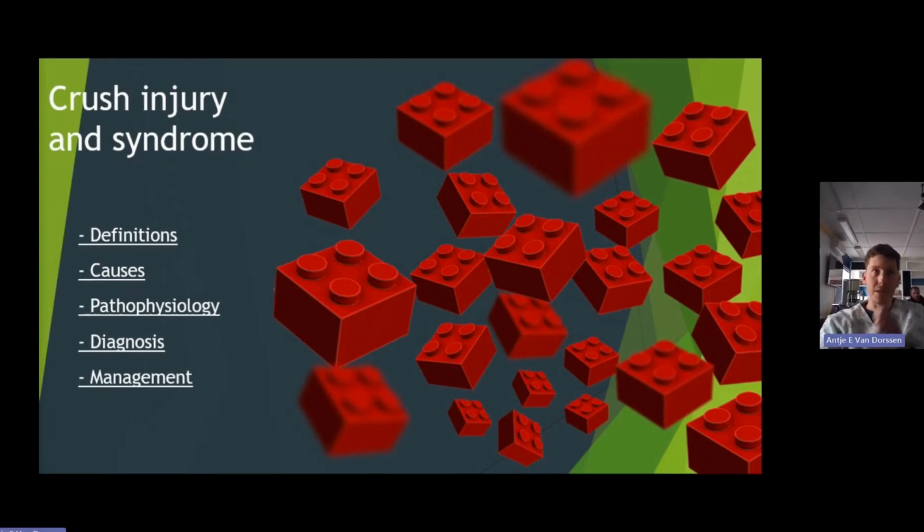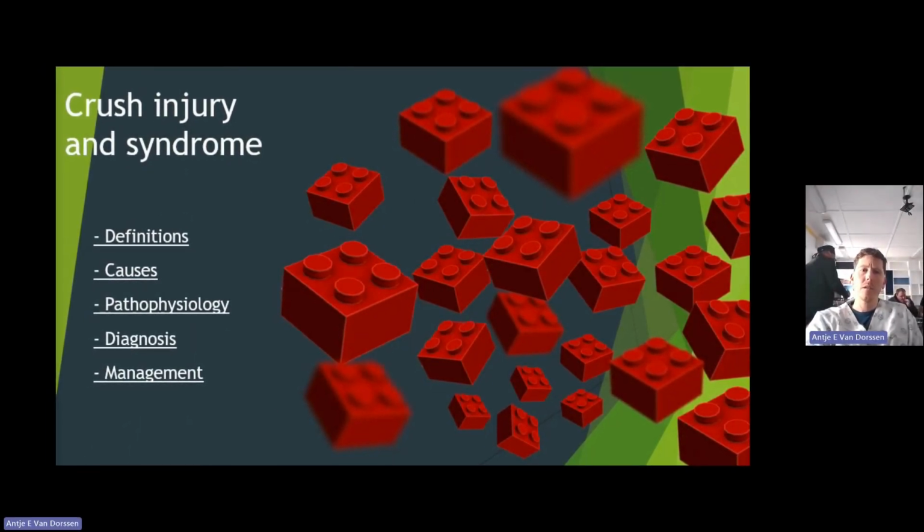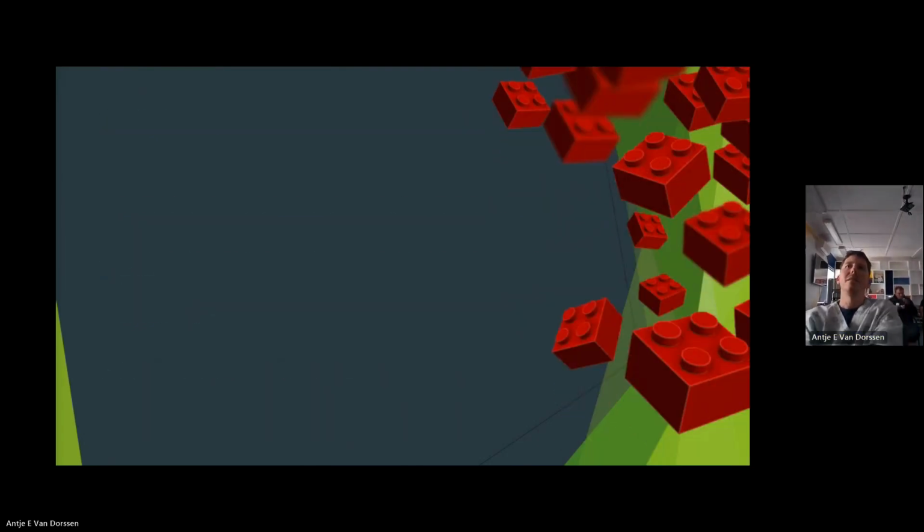All right, just going to cover some basic topics like definition, causes, pathophysiology, diagnosis, and management. So the definition of crush injury is a direct physical injury resulting from an external force, whereas crush syndrome is a clinical syndrome caused by blunt injury to skeletal muscles with subsequent systemic effects of traumatic rhabdomyolysis. Rhabdomyolysis basically means dissolution of muscle. So you'll get myoglobinuria, elevated creatine kinase, metabolic acidosis, fluid electrolyte abnormalities, and variable kidney injury.